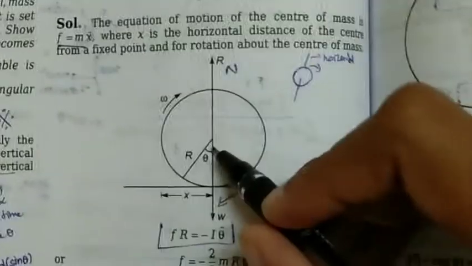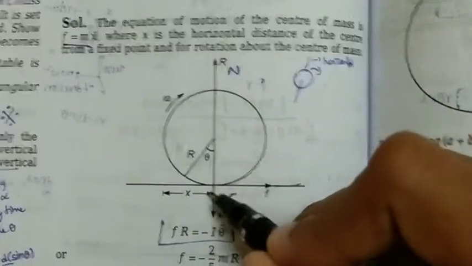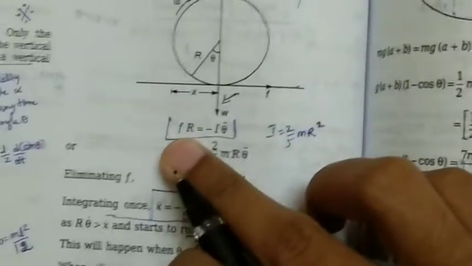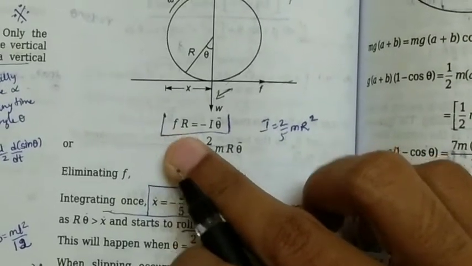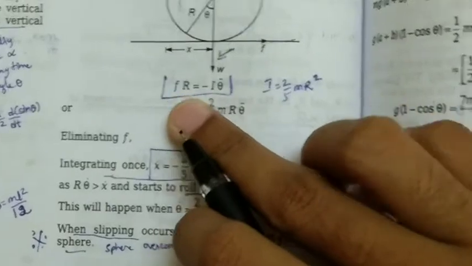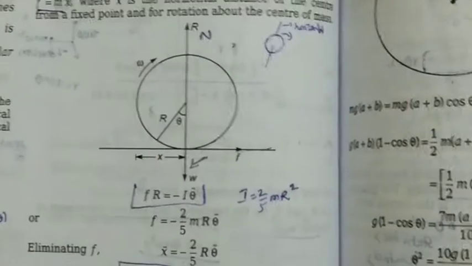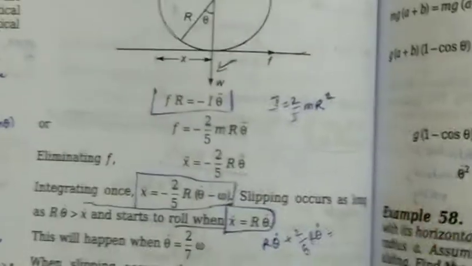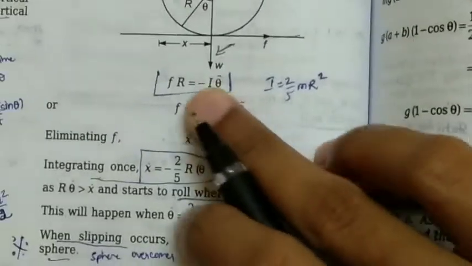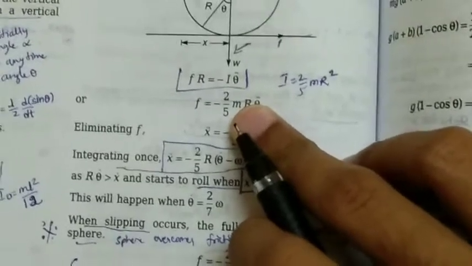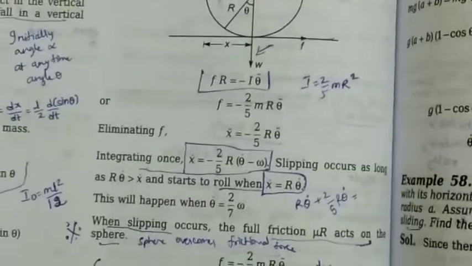Here R is the radius of the sphere, and this is the direction of F. These two are perpendicular to each other, so with sine 90 we would have RF sine 90. So overall RF equals minus I alpha. This is the torque acting on this sphere. So RF is also minus I alpha. We have this from the two formulas of the torques: R cross F sin theta, and I alpha.